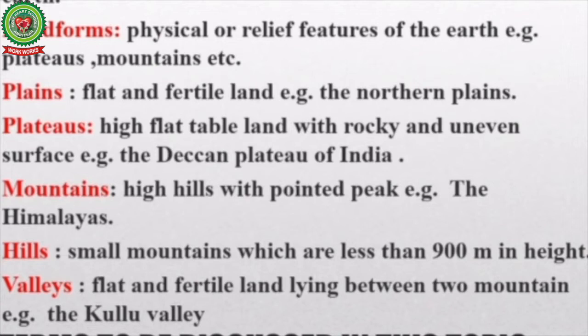Mountains: high hills with a pointed peak, for example the Himalayas. Hills: small mountains which are less than 900 meters in height. Valleys: flat and fertile land lying between two mountains, for example the Kullu Valley.